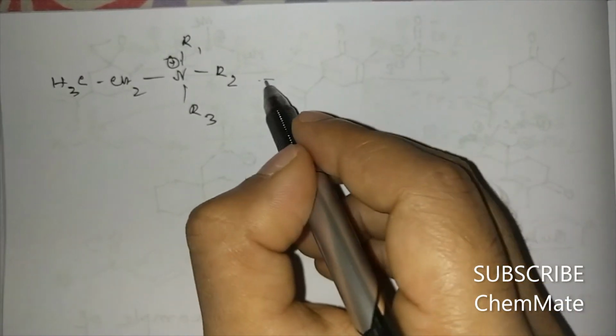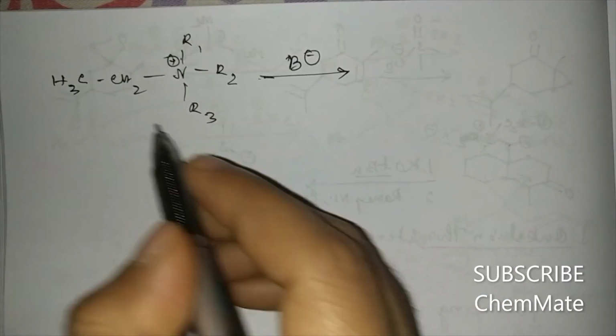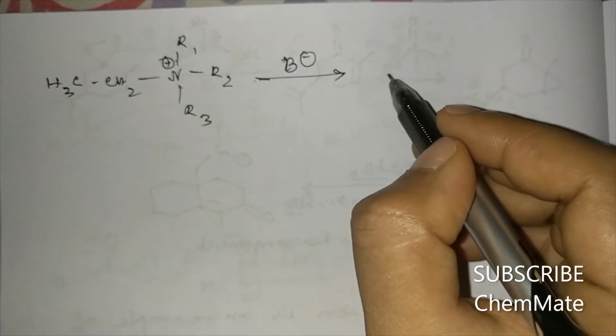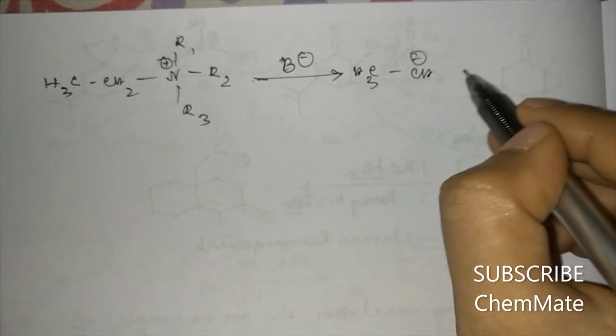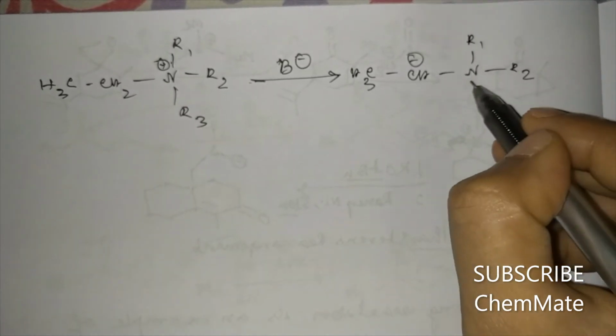If it is treated with a base, then what will happen? It will preferentially abstract one proton from the alpha carbon and a nitrogen ylide will be formed.